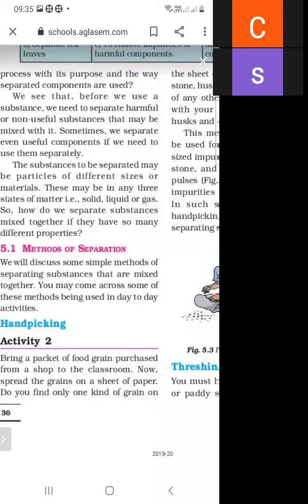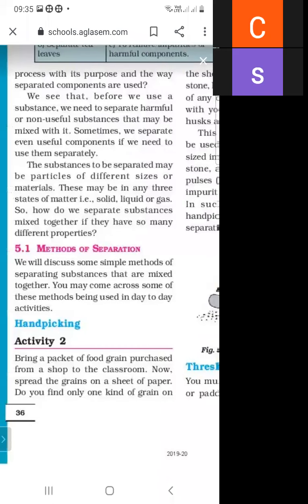In the last lecture, we discussed hand picking and threshing. What is the process of hand picking?